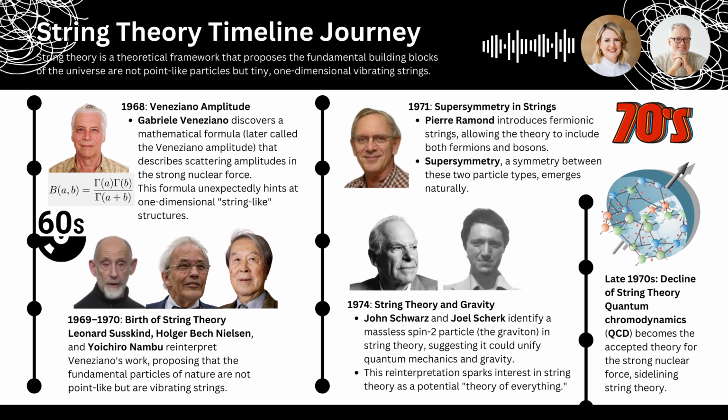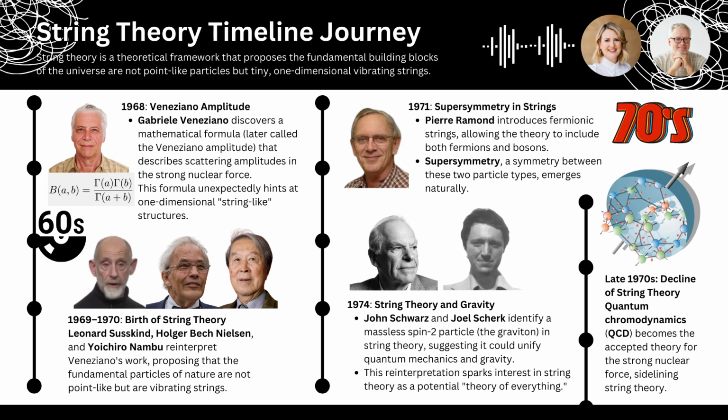Of course. So in the quantum world, there are two fundamental types of particles, fermions and bosons. Fermions, like electrons and quarks, are the particles that make up matter. Bosons, on the other hand, carry forces, like photons, which carry the electromagnetic force. So fermions are like the stuff, and bosons are the messengers. That's a great way to put it. And early versions of string theory had trouble incorporating both of these types of particles into a single framework. I see. So how did they solve this problem? It sounds like a pretty big hurdle.